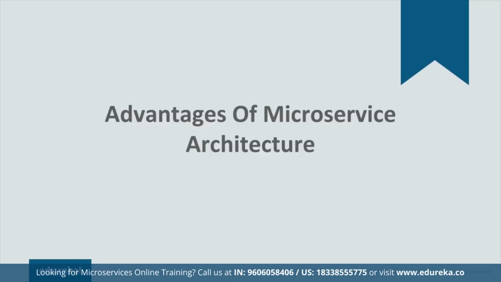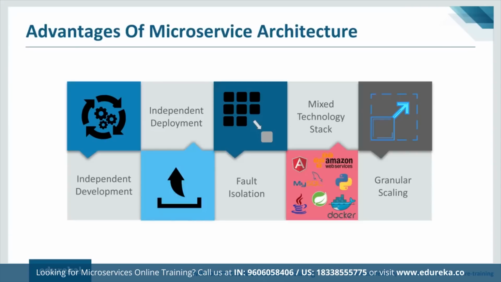Now let's talk about various advantages of microservice architecture. Firstly, independent development. Each microservice can be developed independently, where a single development team can build, test, and deploy a service. I think I don't need to explain this much. If I have a product service, then I can independently focus on the product service, where a team of developers is writing code for that particular service, testing it and deploying it. Independent deployment means that you can update a service without having to redeploy the entire application. Bug fixes and feature releases are more manageable and less risky as well, because you have to focus on one particular service. You don't have to care about the other services or the entire application as such, right?